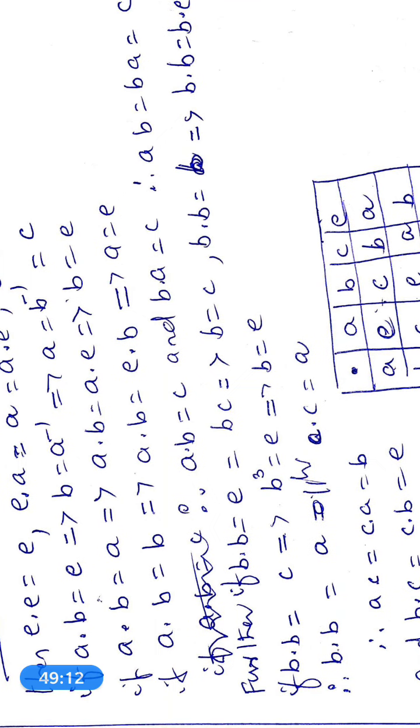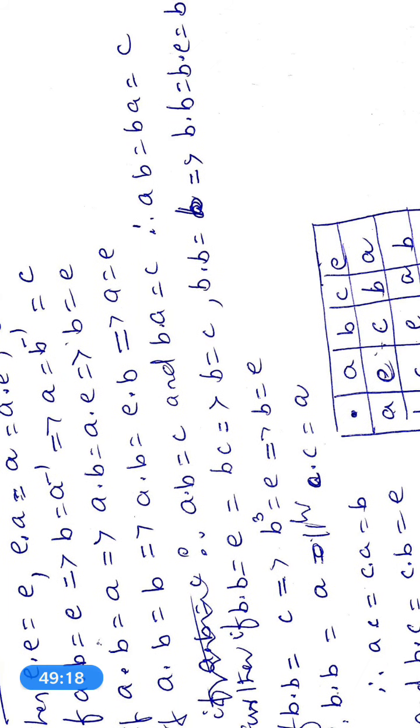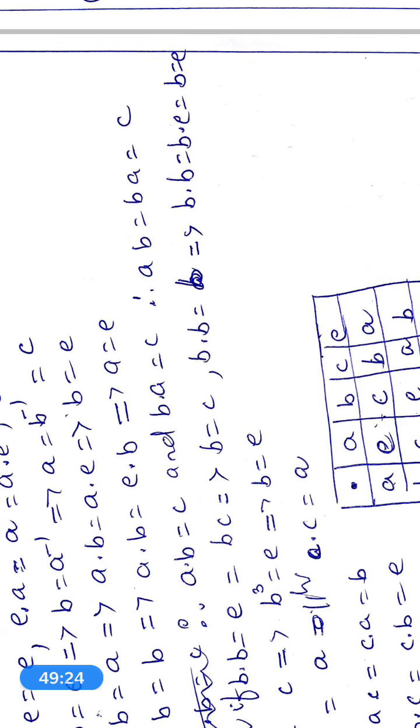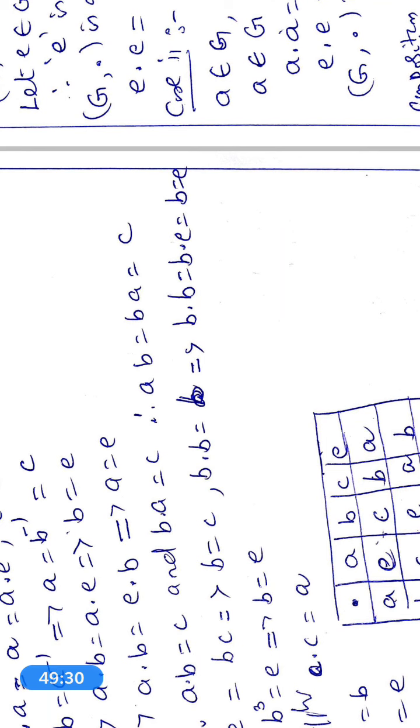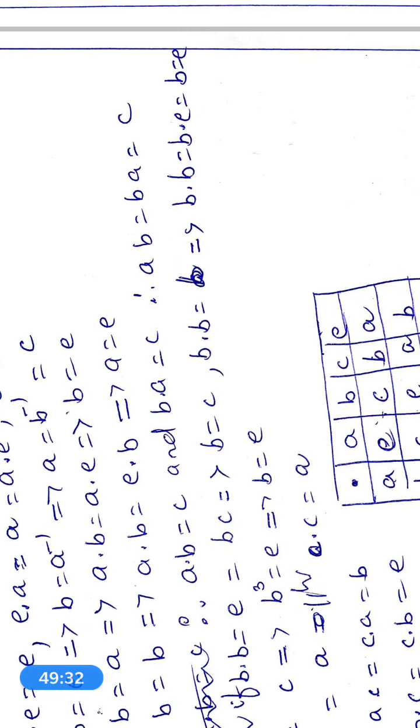Further, B·B is equal to E, since B·C is equal to E implies B is equal to C inverse. Suppose B·B is equal to B. Implies B·B is equal to B·E, implies B is equal to E. Wrong.